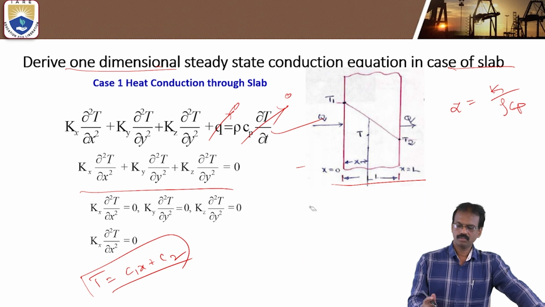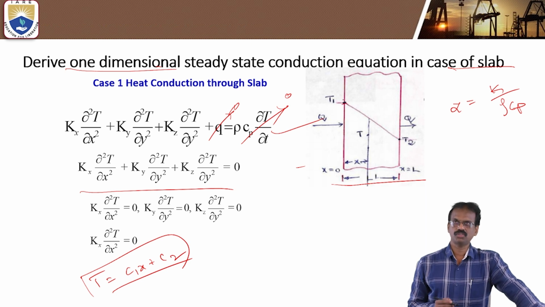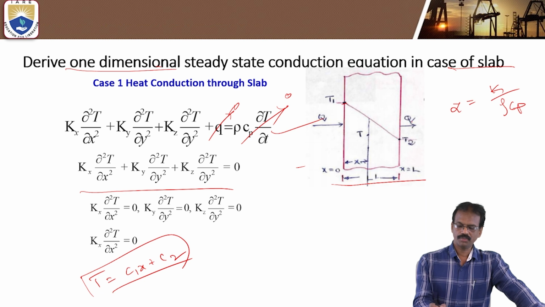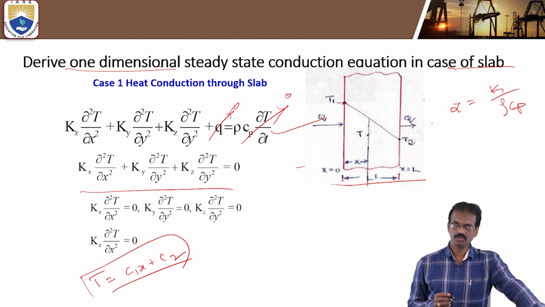So here, we are just considering one slab. The temperature on one side is equal to T1, and the temperature on the other side is equal to T2. Find the rate of heat transfer passing through this homogeneous body.